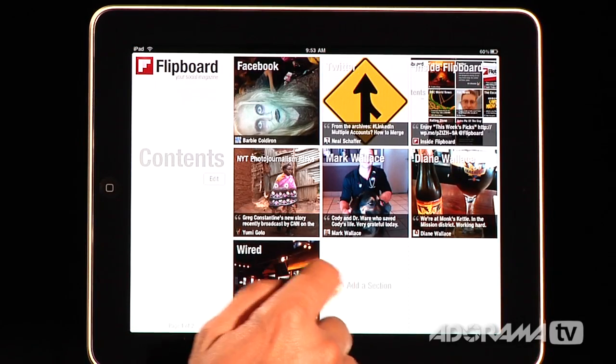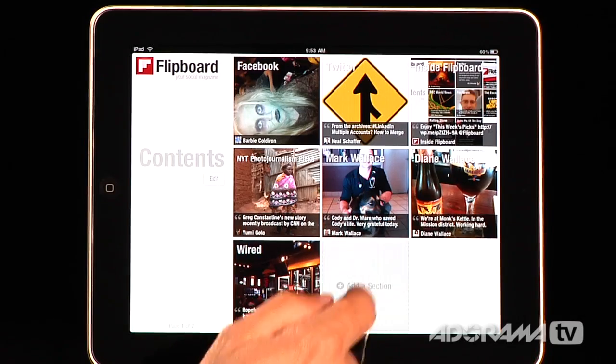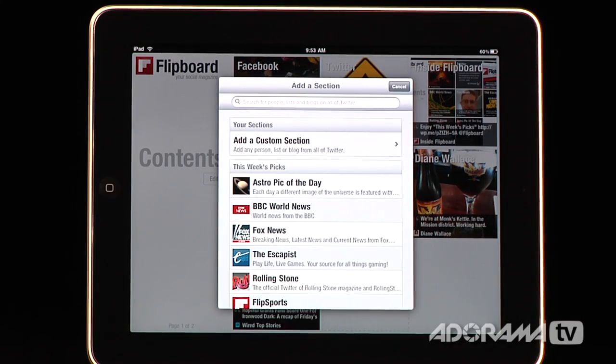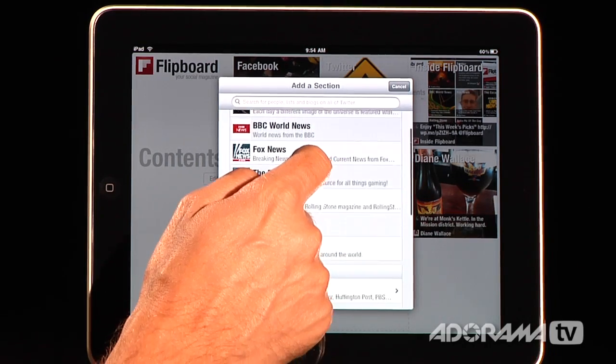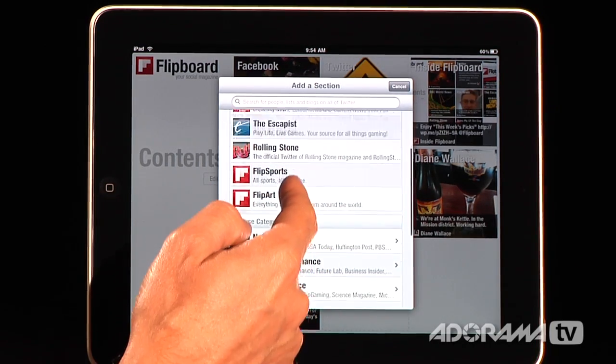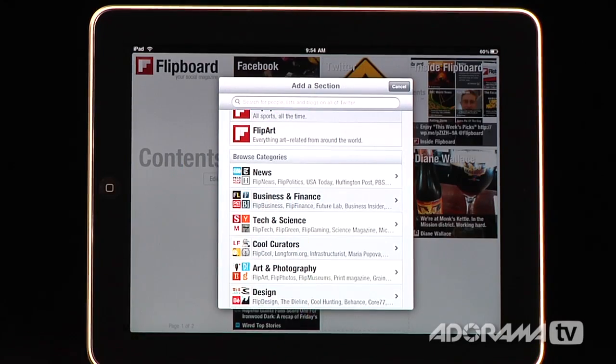You can add a new selection. So I have Wired Magazine. I've got all kinds of things here. So if I say add selection, you can put in all of the picks that Flipboard has for you. So we have BBC World News, we have The Escapist, Rolling Stone, Flip Sports. There's all kinds of things in here.